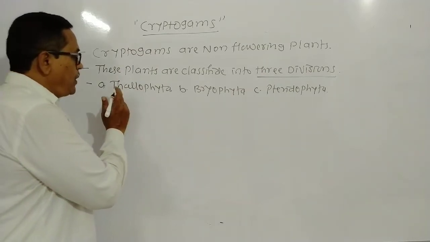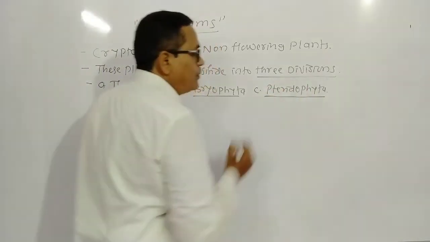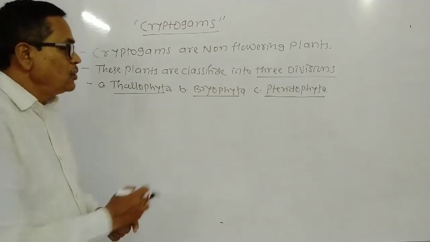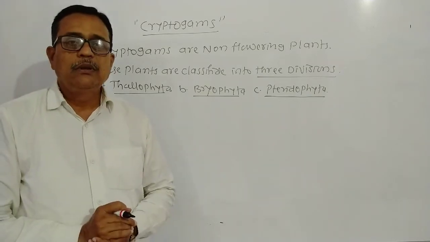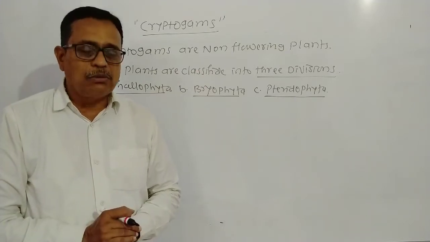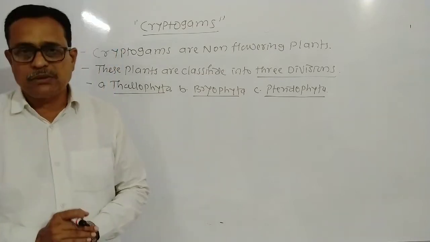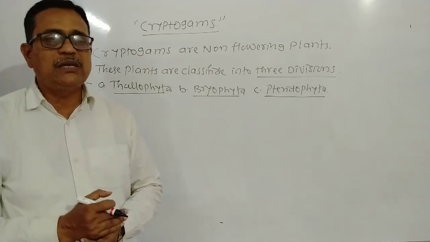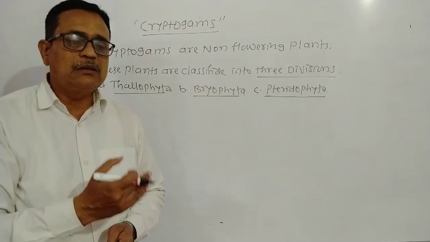And look here, Thallophyta, Bryophyta and Pteridophyta. Dear student, now we study Thallophyta. Thallophyta and Bryophyta are non-vascular plants. They do not bear flowers and they are non-vascular. Why are they called non-vascular? It means vessels like xylem and phloem are absent. Dear students, xylem are the vessels present in plants that conduct water, and phloem are the vessels that conduct food.